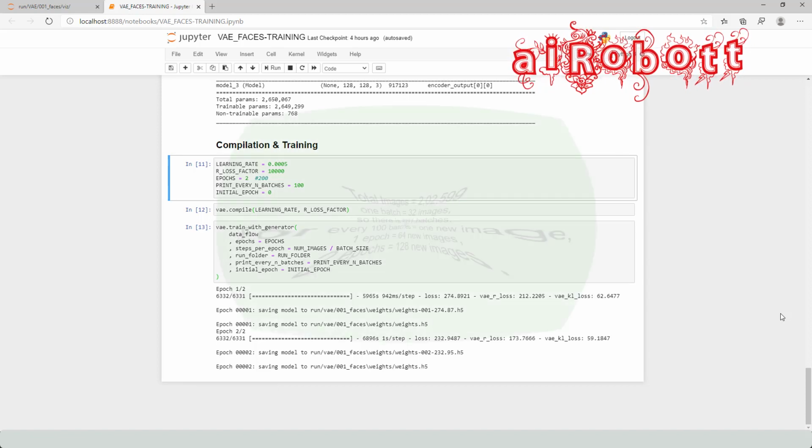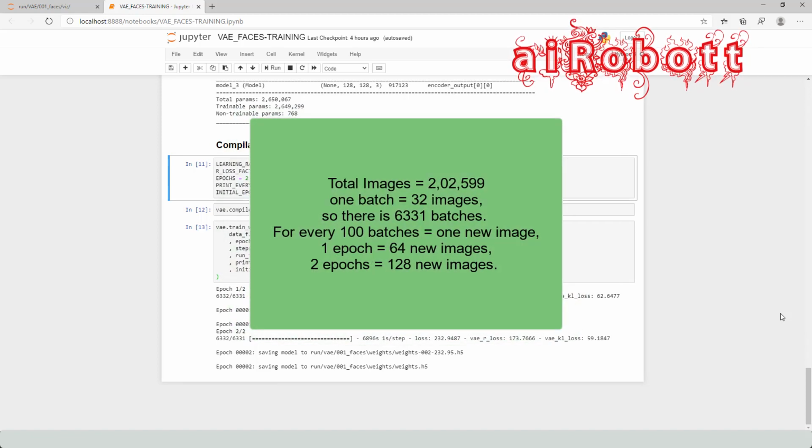Here our dataset has 202,599 images turned into batches. For every batch 32 images are passed, so there are 6,331 batches. For every 100 batches of images, our variational autoencoder builds one new image. So a total of 64 new images are built for one epoch.